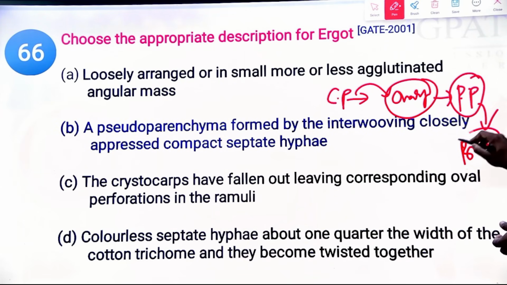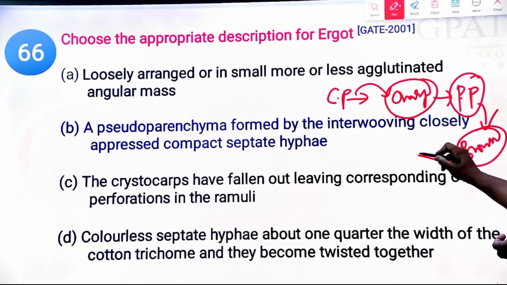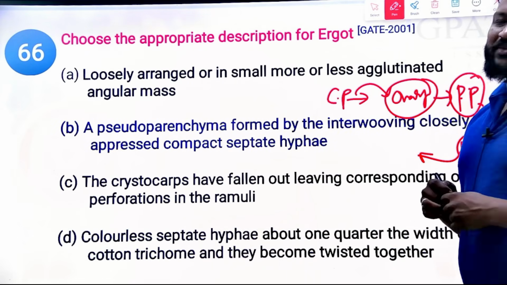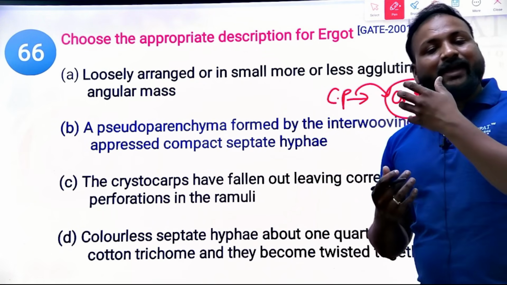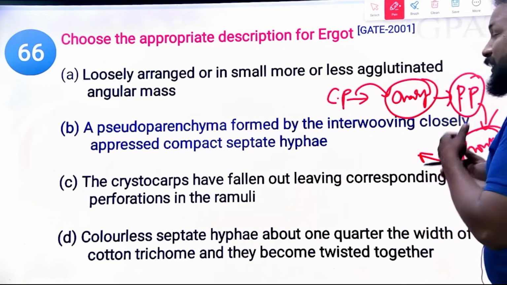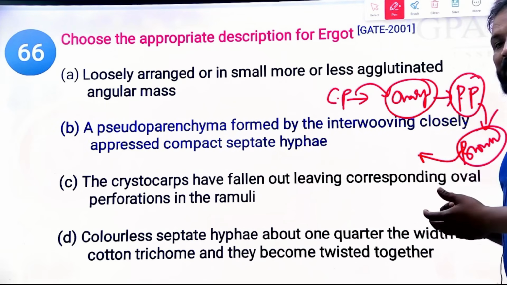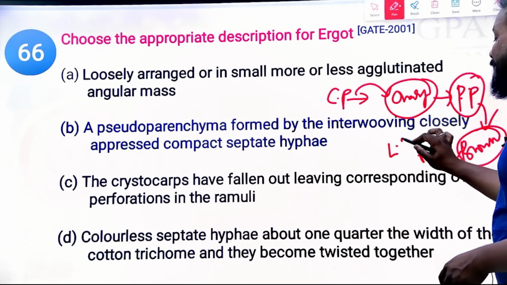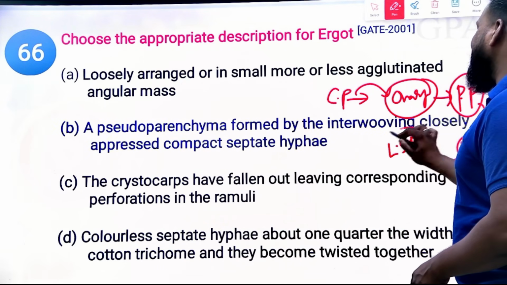From this we are going to get the ergot alkaloids such as ergometrine, ergotamine, ergotoxine, clear, and also lysergic acid, which is also obtained from the ergot itself.